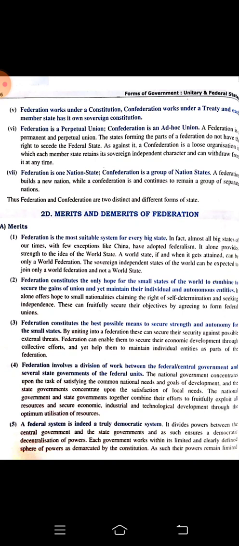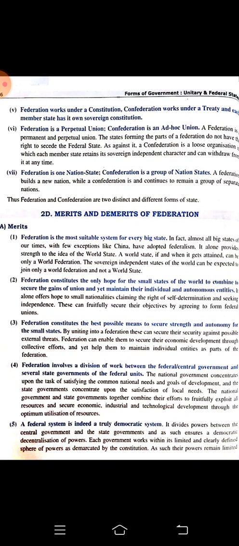So the federation is the best way how the small states can maintain their identity. In this, we are not hampered by the central government. Each state of India has its own culture, its own heritage, and its own language. All these are safeguarded by the federal constitution. A federal system is indeed a truly democratic system, right?